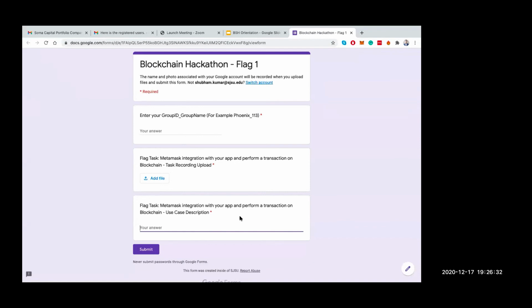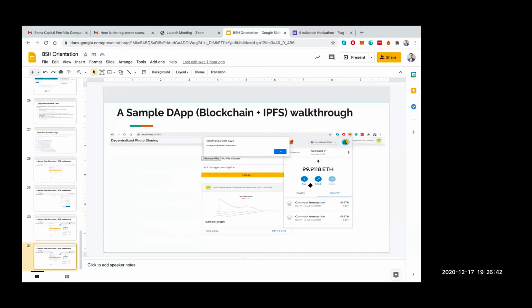Once I uploaded my images to IPFS, I wrote those cryptographic hashes onto the smart contract. So this MetaMask interaction was for writing that cryptographic hash value to the smart contract.